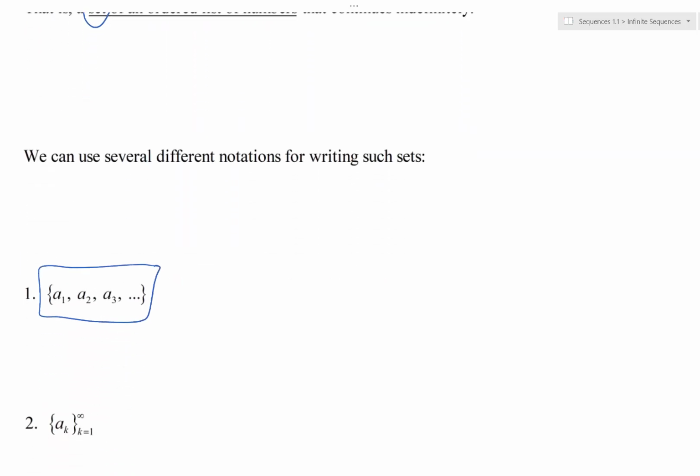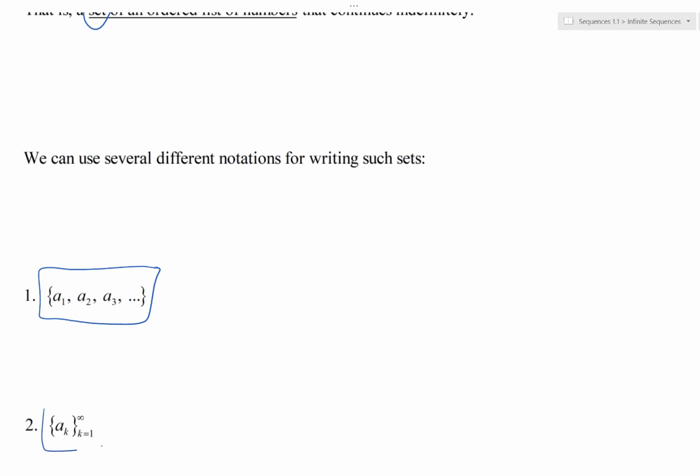The other way we could denote a set is, well, just take the stuff in the set, say anything in there, A sub k, and let it start from k is 1 and go to infinity. Imagine if k was 1, you'd have A1. Imagine if k was 2, you'd have A2. And you just list them out over and over and over again, forever and ever. These two things really mean the same thing.